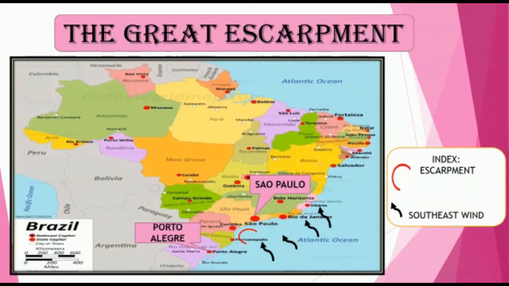So, this escarpment acts as a barrier to the southeast trade winds. This leads to heavy rain in the Brazilian coastal area and it also gives rise to the rain shadow region in the northeastern part of the Brazilian highlands. Therefore, the region to the north of this area is called the drought quadrilateral.